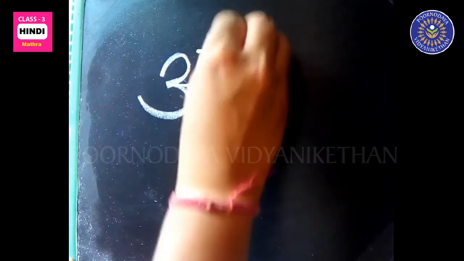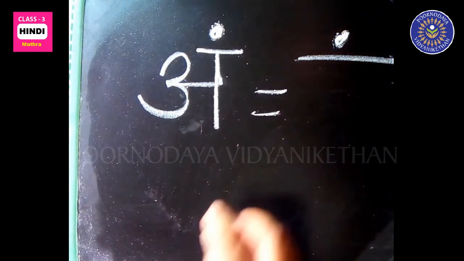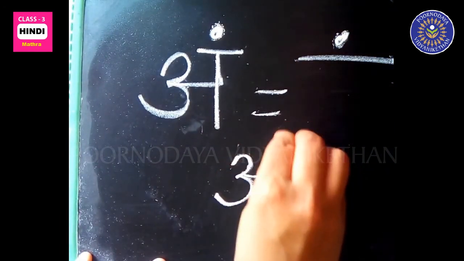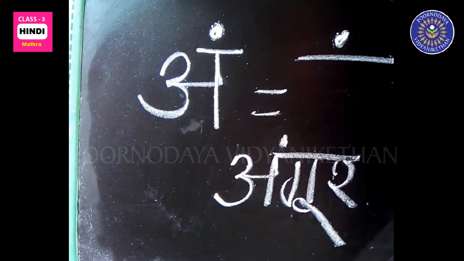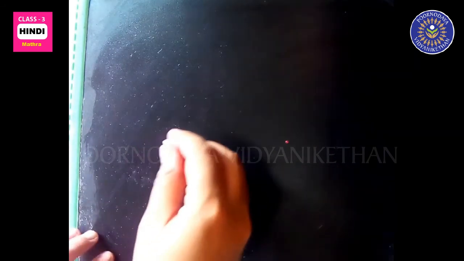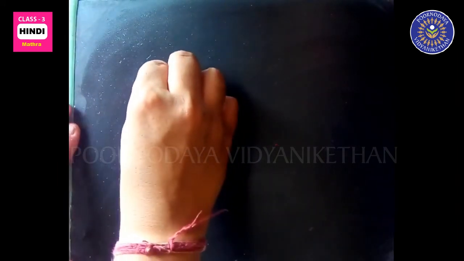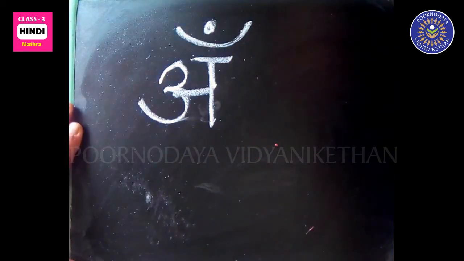Um matra is denoted as one sleeping line and a dot on the top, like angur.